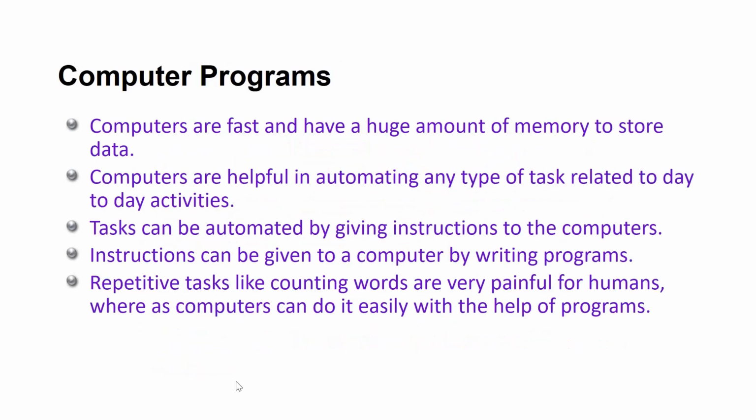Computer program. Computers are faster and have a huge amount of memory to store data. Obviously, all the data we store is in computer memory, RAM, right? Computers are helpful in automating any types of tasks related to day-to-day activity. Whatever day-to-day activity we are able to perform on the computer, tasks can be automated by giving instruction to the computer. Instruction can be given to a computer by writing a program. Repetitive tasks like counting words are very painful for human beings, whereas a computer can do it easily with the help of programs, right?